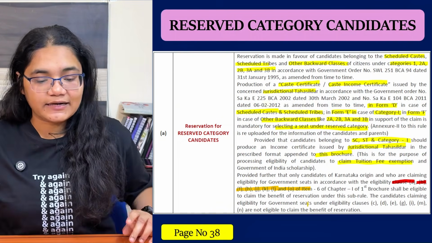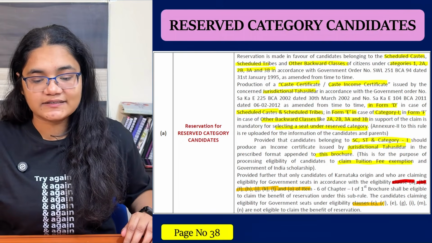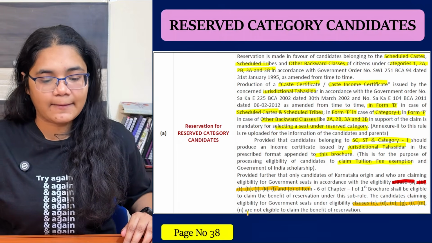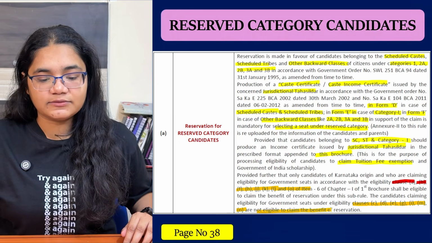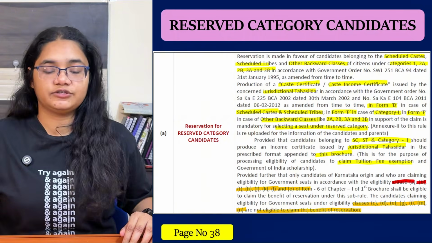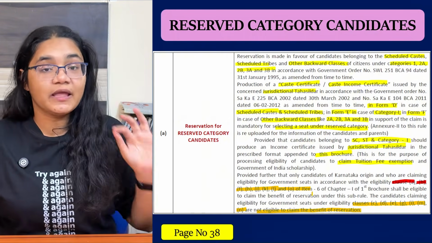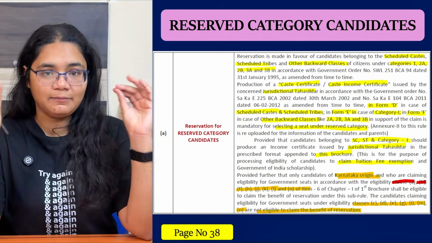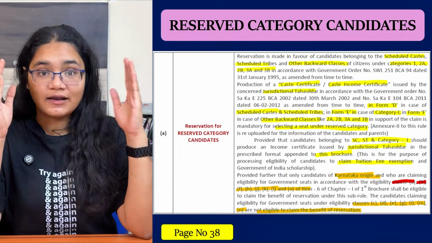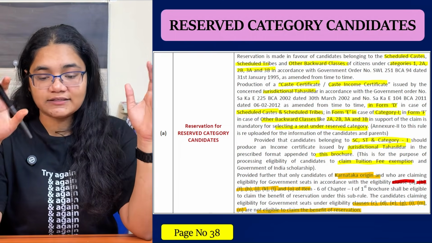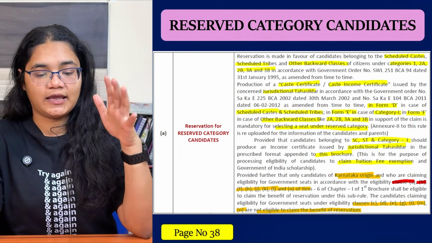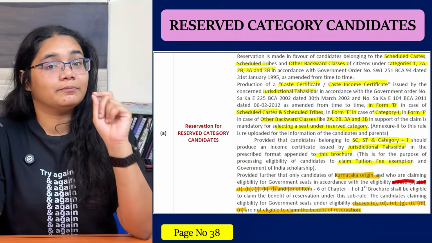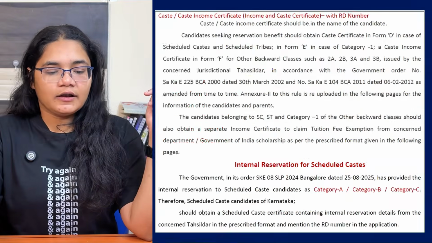The candidates claiming eligibility under clauses C, D, E, G, I, M and N are not eligible to claim the benefit of reservation. It is only for the Karnataka origin students. Please keep this in mind, it is very important. And if you are Karnataka origin and falling in category A, B, F, H, J, K, L and O, then please don't miss this opportunity.